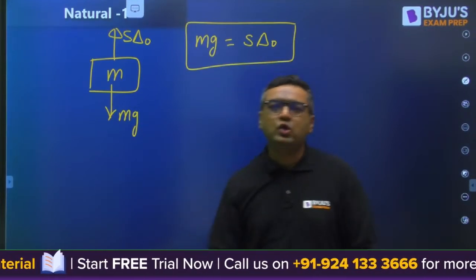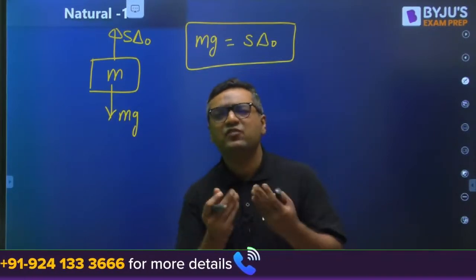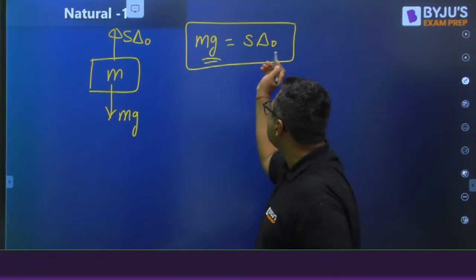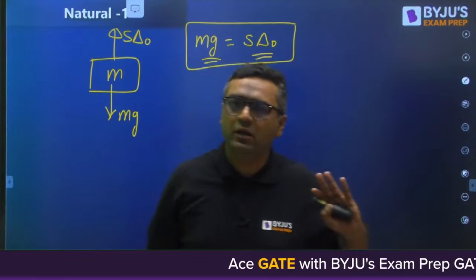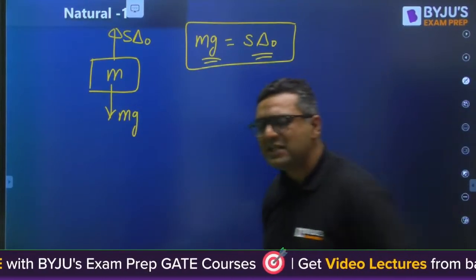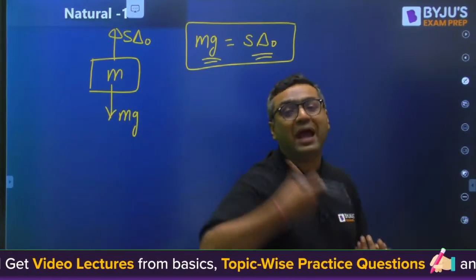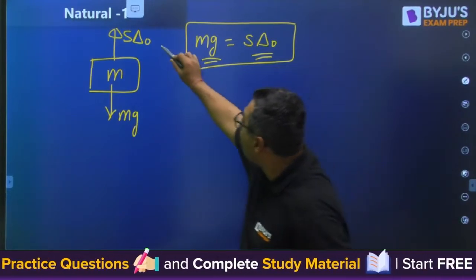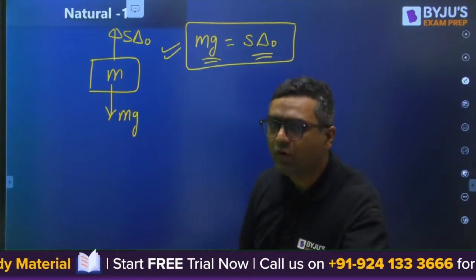Whenever you have a problem related to natural vibrations, for sure, this weight mg is balanced by the initial deformation of the spring. That is already balanced before starting the vibration. That's why, whenever we study natural vibration, we never see the component of mg in such a spring mass problem, because it is already balanced by the static deflection of mass before the vibrations start.